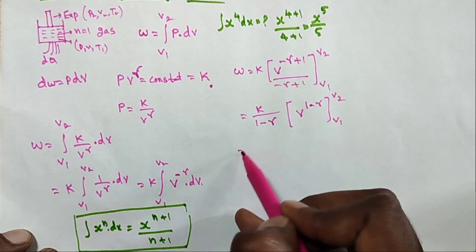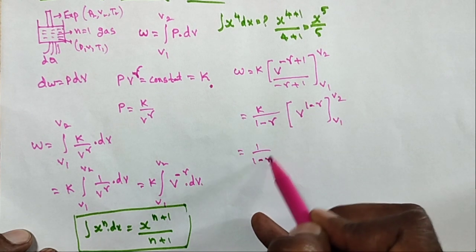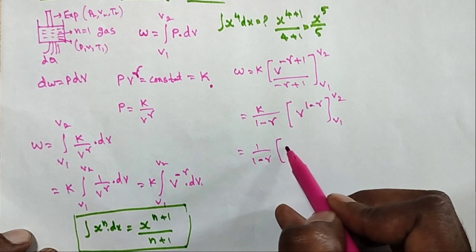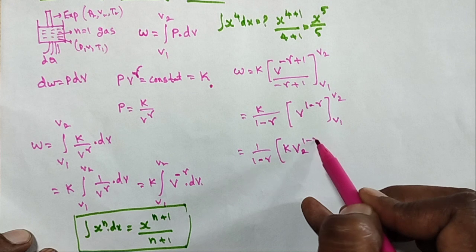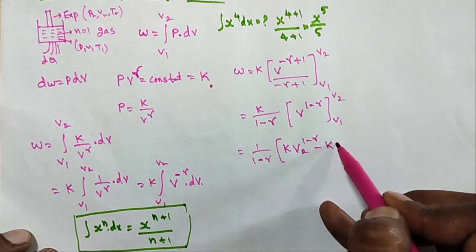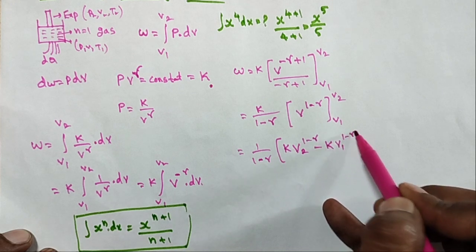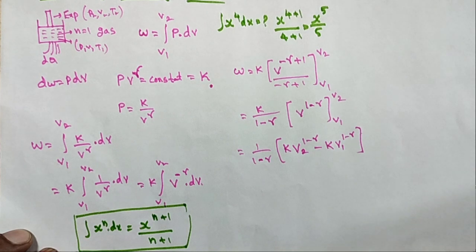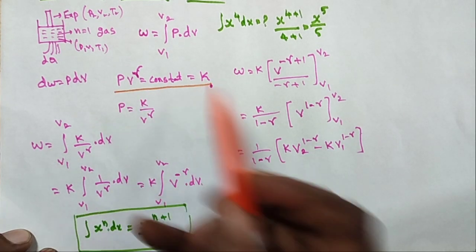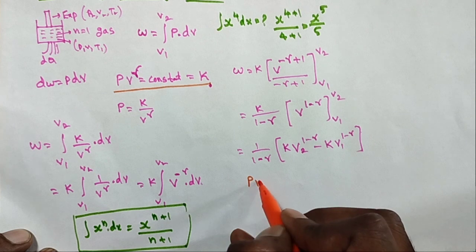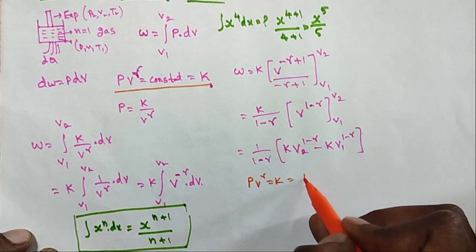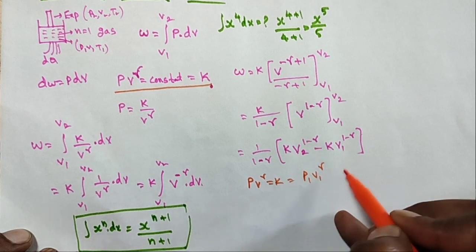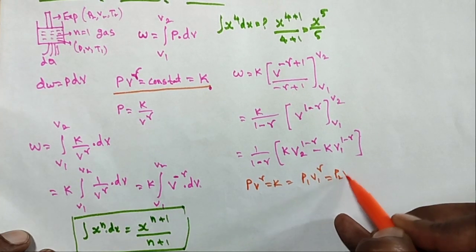Substitute these limits. So 1 by 1 minus gamma, with K going inside: K into V2 power 1 minus gamma, minus K into V1 power 1 minus gamma. Using the relation PV power gamma is equal to constant, P1 V1 gamma equals P2 V2 gamma.